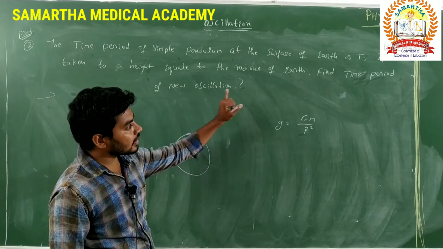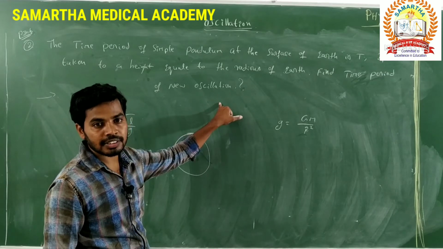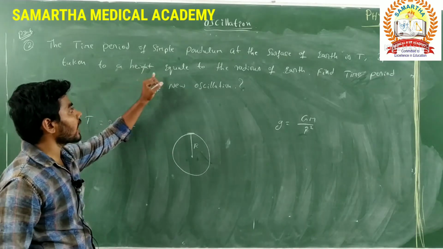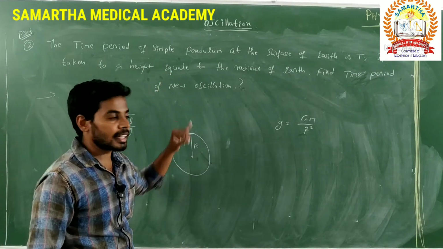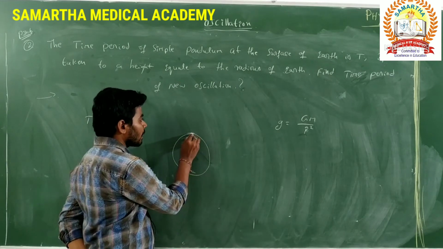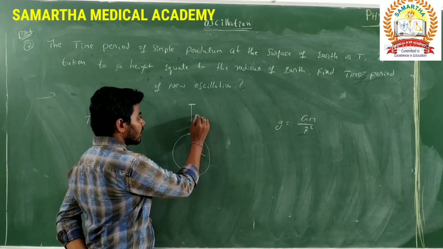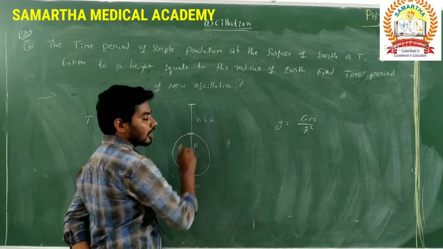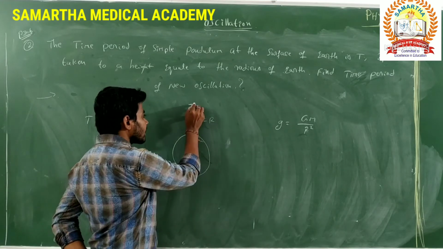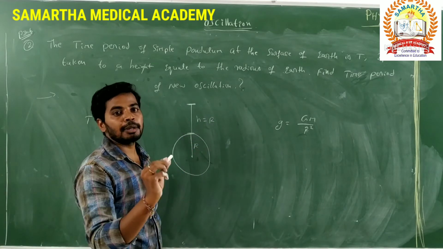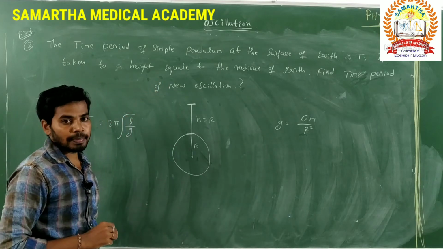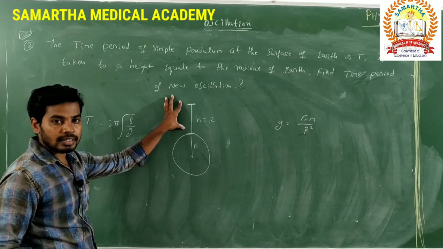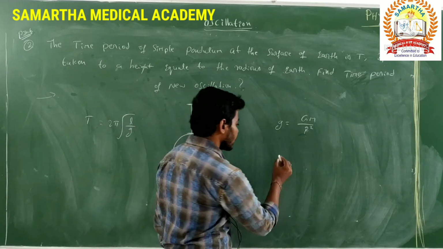But they are asking the time period of the new oscillation when the same simple pendulum is taken to a height h equal to its radius, that is R. At this certain height, we have to calculate the time period of the simple pendulum. At this height, the acceleration due to gravity also varies. We have to find the acceleration due to gravity.